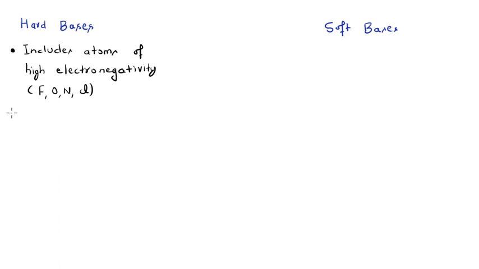And now because the electronegativity of the atoms in these hard bases is high, one more thing which we can write here is that these are not easily oxidizable. Why are we writing this?